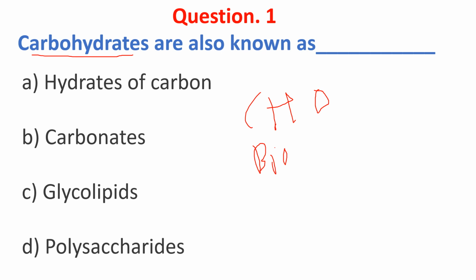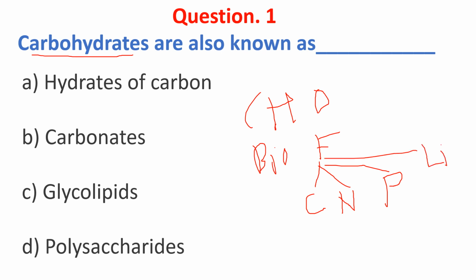Biomolecules are divided into four categories or types. One is carbohydrate, two nucleic acid, three protein, and the fourth one is lipids.